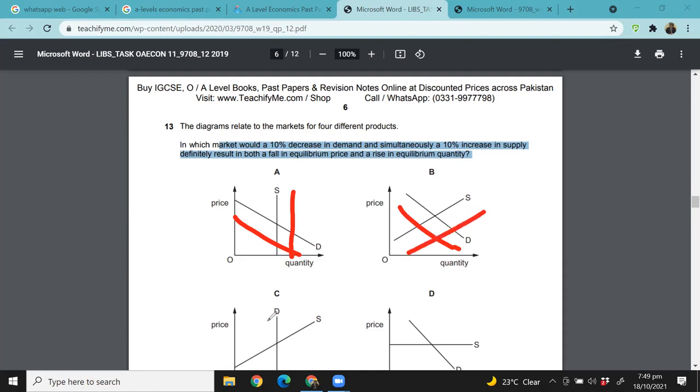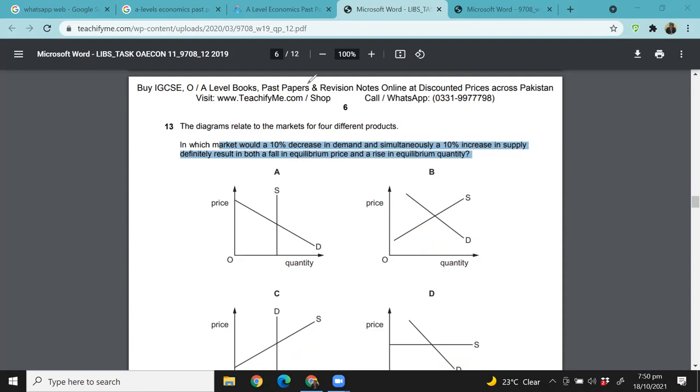Okay, so the demand has to fall. Are you guys getting how I'm doing it, students? So demand has to fall and supply has to increase, right? Demand has to fall and supply has to increase, right? So what do you think? Out of all these options, right? Are you getting what I'm trying to say?